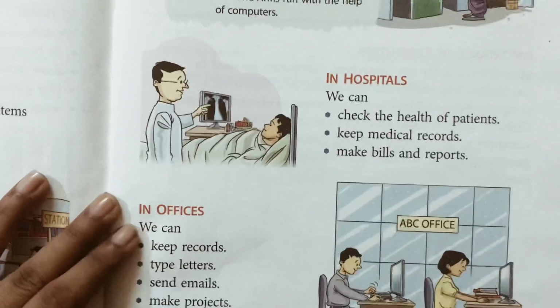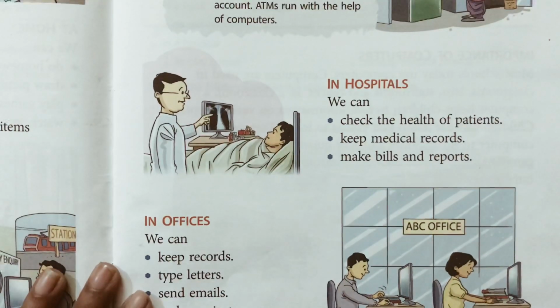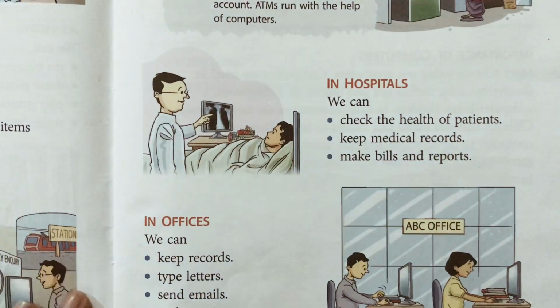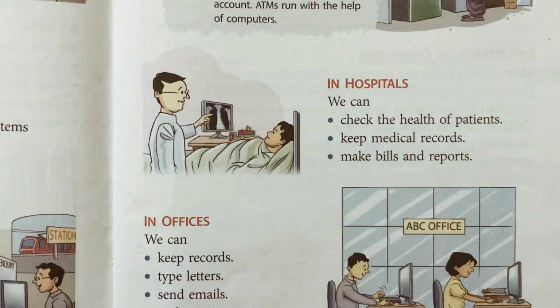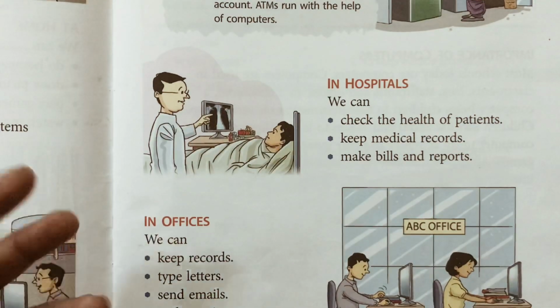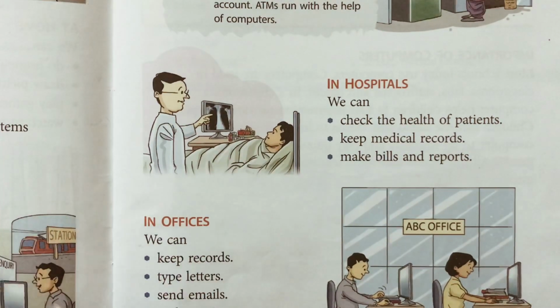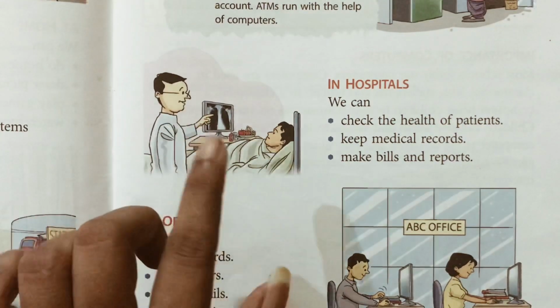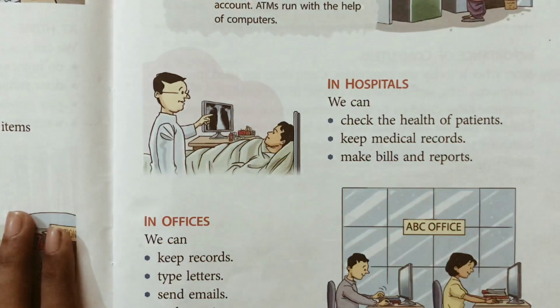Next one is in hospitals. We can check the health of patients, keep medical records, and make bills and reports. All these things are done with the help of computer, like ultrasound, CT scan, X-ray. All these checkups are done only with the help of computer, children. Okay, and the medical record, how much medicine you are taking, purchasing the bills, everything that is given to you, all these things are done with the help of computer, and they keep all the records safe in the computer.